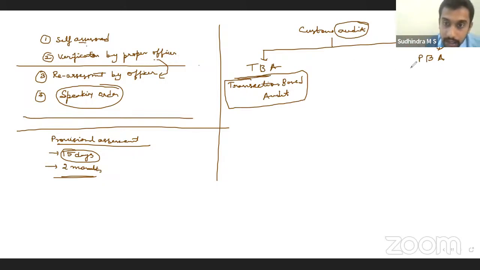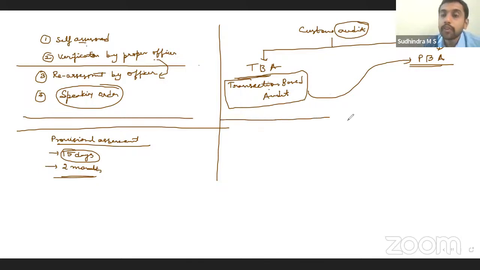Second one, what is PBA? Premises based audit. They can come to the premises of the importer or the exporter, as the case may be, and do the audit there. Sometimes TBA finds so many irregularities that it might lead to a PBA. Yes, these are the two types of audits under customs.